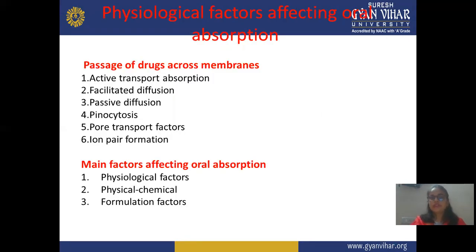These are the physiological factors affecting oral drug absorption, or absorption by the oral route. First is the passage of drug across the membrane. In this, active transport absorption, facilitated diffusion, passive diffusion, phagocytosis, pore transport, ion pair formation, and other factors. In this, physiological factor, physicochemical factor, and formulation factor. These above are the mechanisms or processes by which the drug gets administered or shows a particular mechanism.